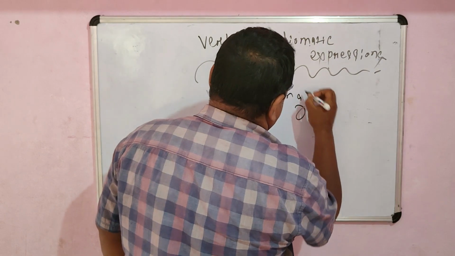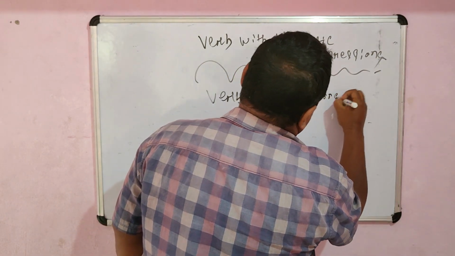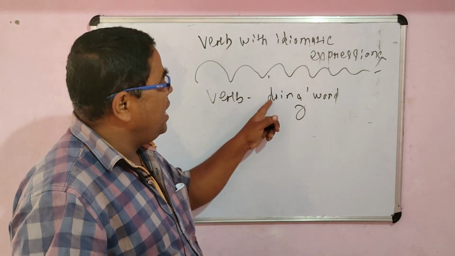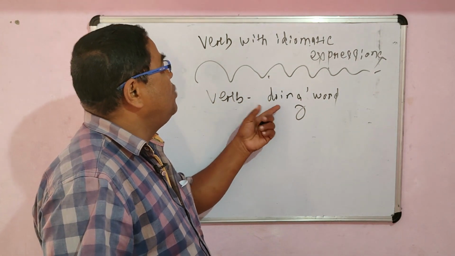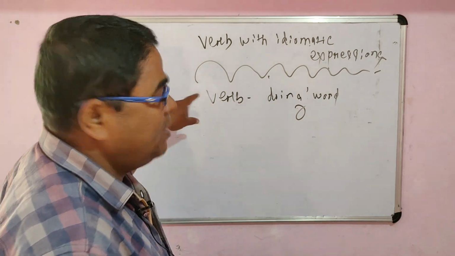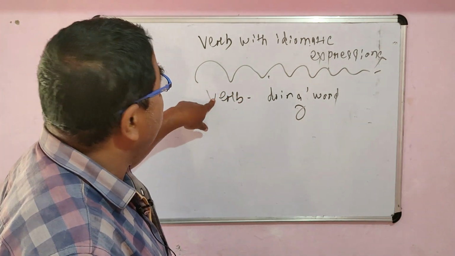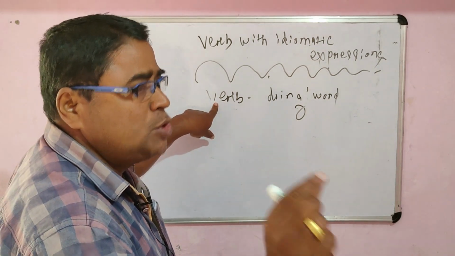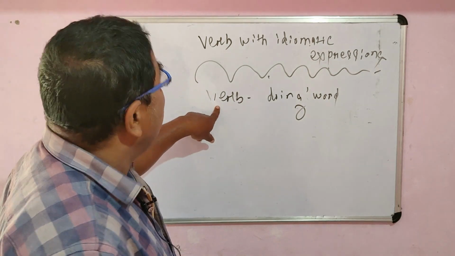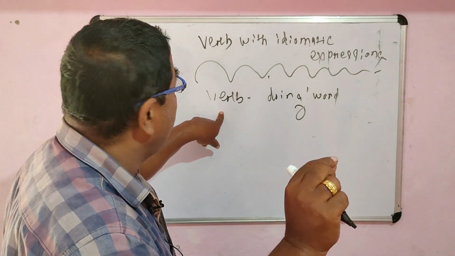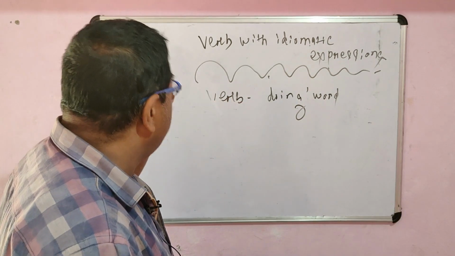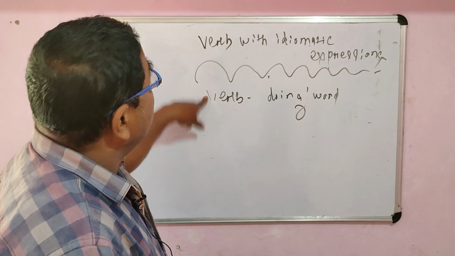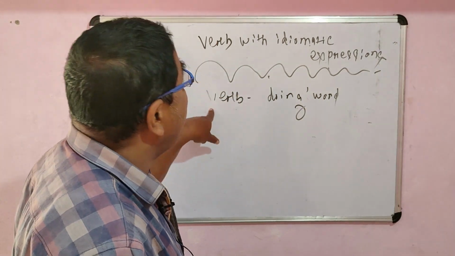But simply saying that a verb is a doing word is actually not sufficient, or it is not the concrete definition of the verb. A verb may express certain types of action, but besides the action, a verb also refers to certain possession. If I say I have a mobile, here have is the verb showing possession. If I say I'm a teacher, here am is also a verb, the be verb or the main verb, referring to the state or being. So the state of a being is also a verb. The word denoting possession is also a verb.